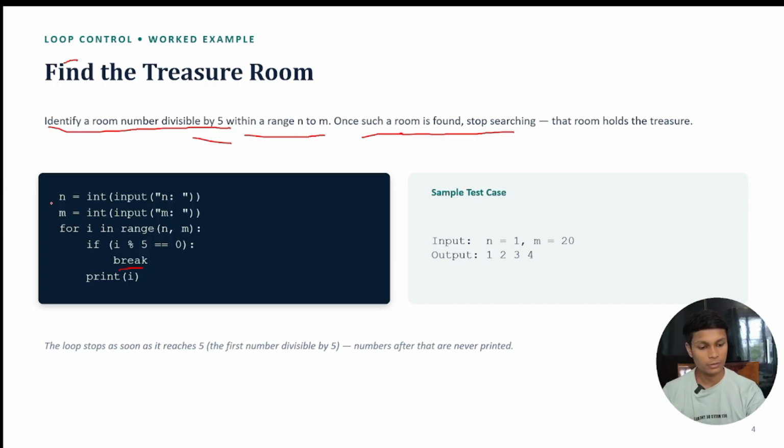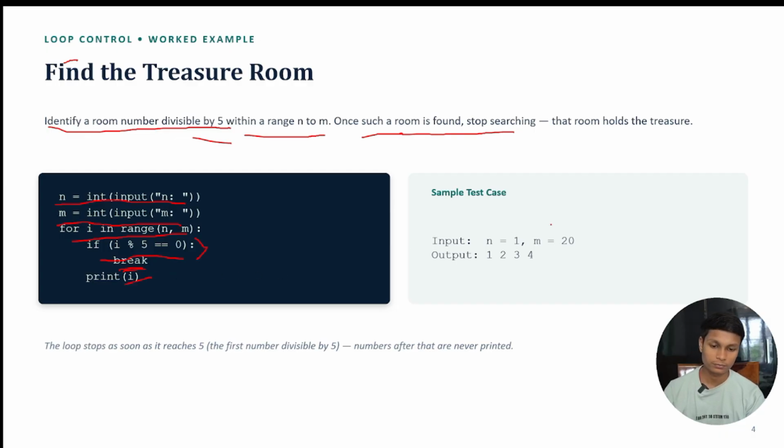Here the same thing will be written: n is an integer input, and after that m is input from the user. We are going with for i in range n to m. What we are going to print: if i percentage 5 is not equal to 0, we are going to break the loop. If the loop is not broken, meaning this condition was false, this print will be executed.